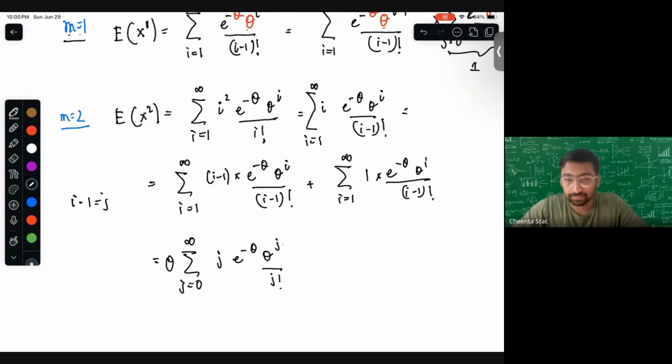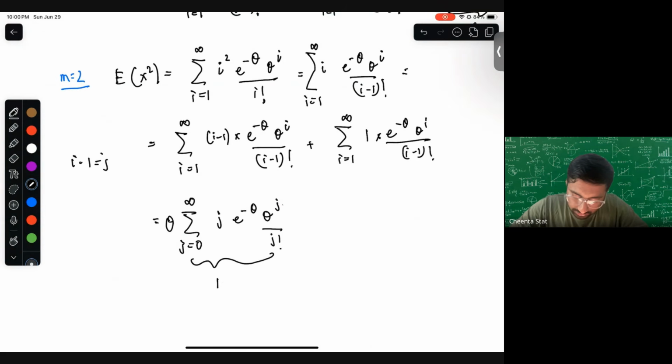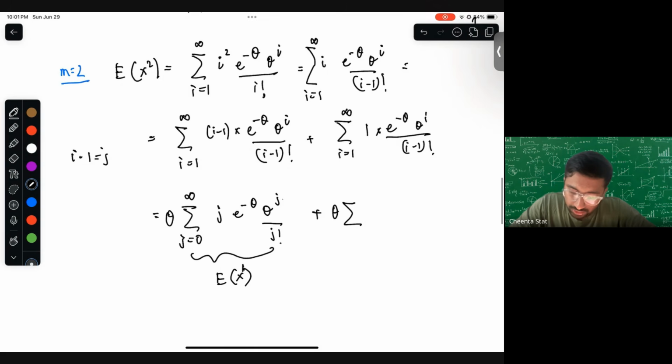And this turns out to be expectation of x, right? Got it, right? This turns out to be expectation of x. We have already solved it before. X to the power 1. Plus, here if you observe, it's again theta that is common here. If you take theta common, you will see that it's e to the power minus theta, theta to the power i minus 1 by (i minus 1) factorial, and again you can make it j from 0 to infinity.